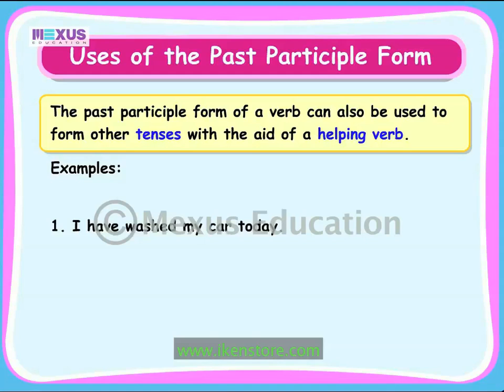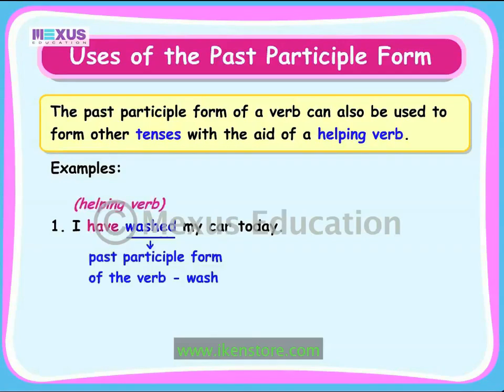In the first sentence, the verb have washed is in the present perfect tense. It denotes an action which has completed in the present time. Therefore, the sentence is in the present perfect tense.